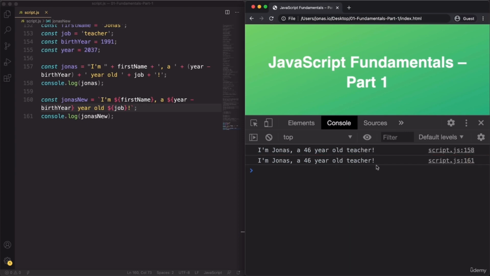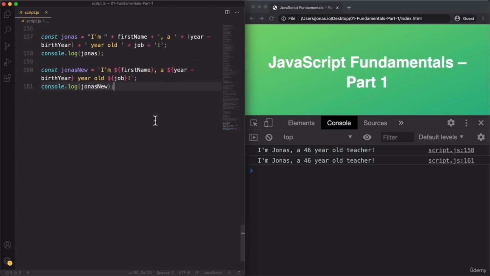And I hope that you can see that this is a way easier way of writing this string. This really kind of assembles the string using the pieces that we give it. For example, this variable here, or this value that is produced by the minus operator. Great. So now you know how template strings work in JavaScript, and in particular in ES6. And actually, it's one of the most used ES6 features. It's really amazing and really useful in many situations.